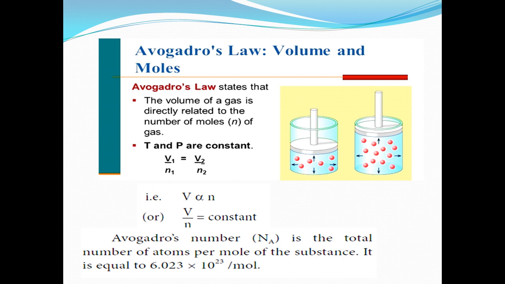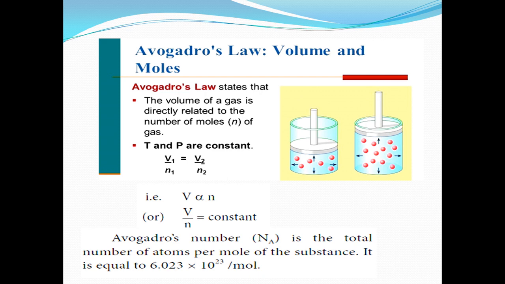Here, Avogadro's law states that the volume of a gas is directly related to the number of moles present in it. It means the number of molecules present inside. Here, both the temperature as well as the pressure are kept constant. Volume is directly proportional to the number of moles, the number of molecules present in the substance. So V by n is equal to a constant.